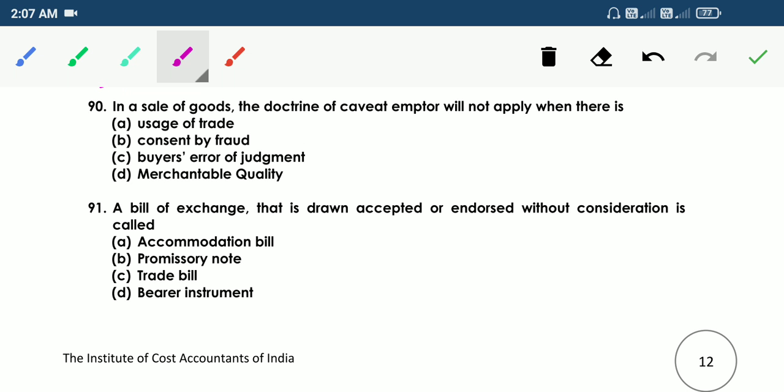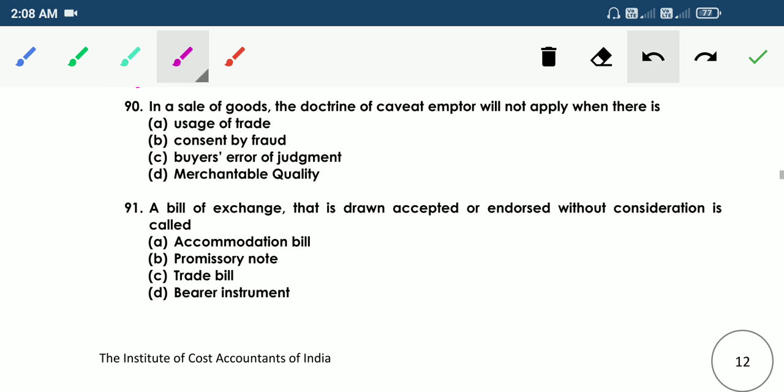90. In the sale of goods, the doctrine of caveat emptor will not apply when there is A, usage of trade, B, consent by fraud, C, buyer's error of judgment, D, merchantable quality. So the answer is D. Merchantable quality. So the doctrine of caveat emptor will not apply when there is merchantable quality.